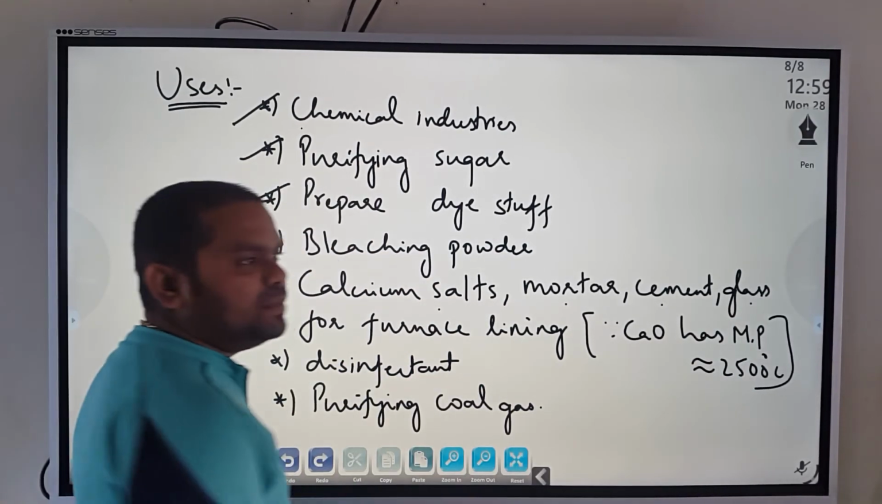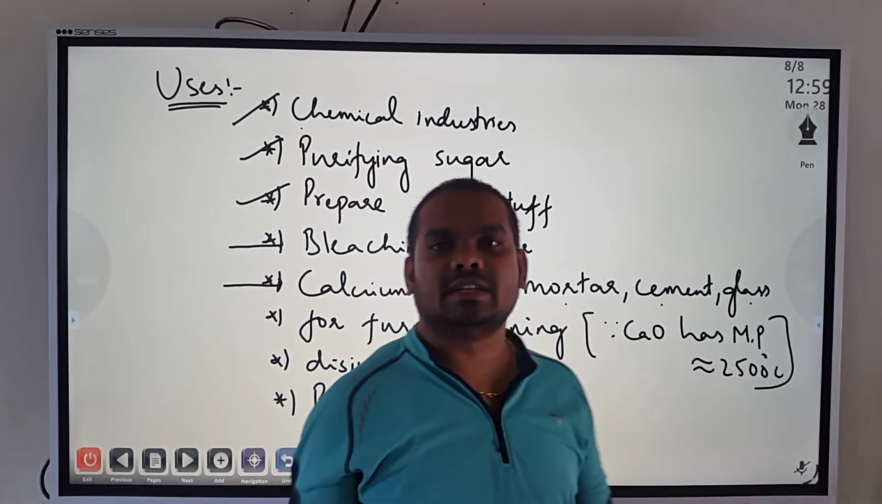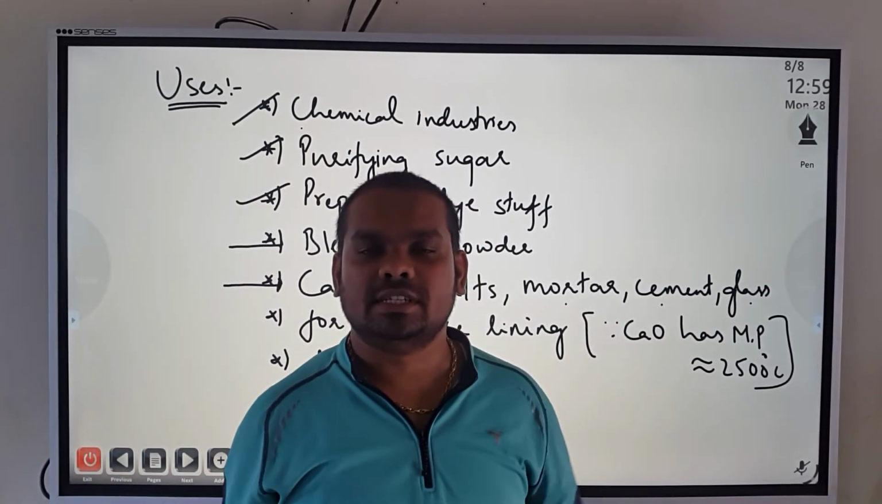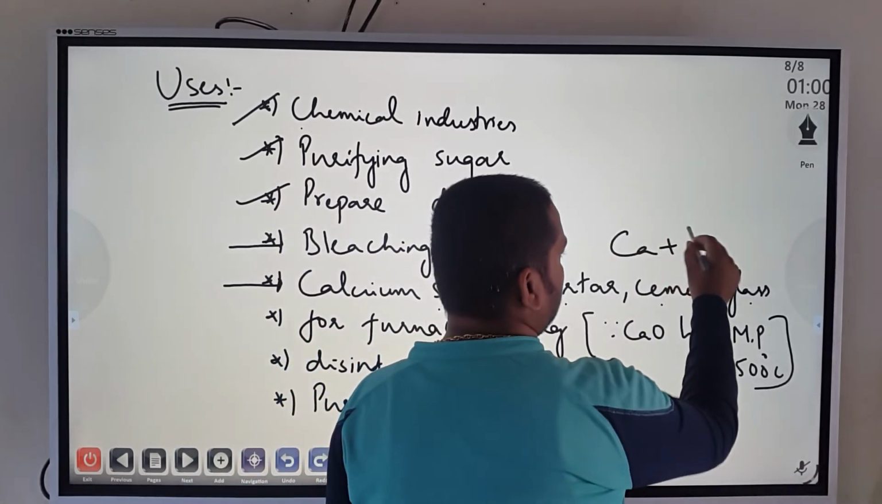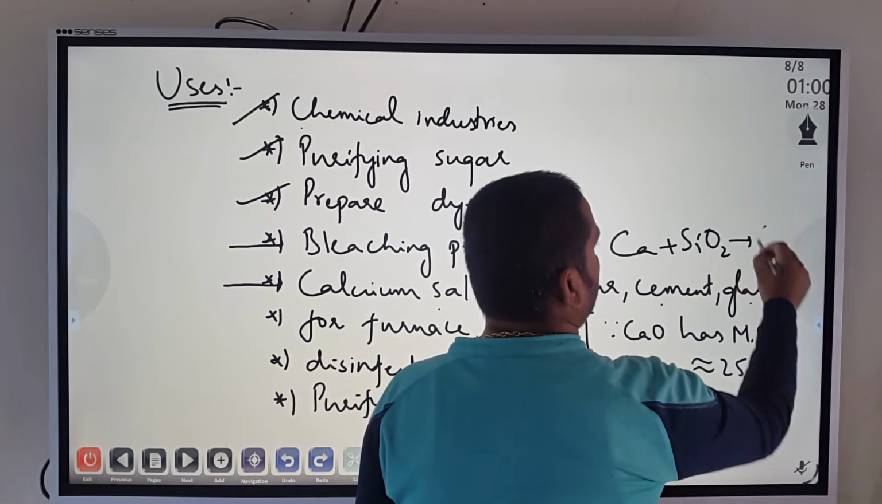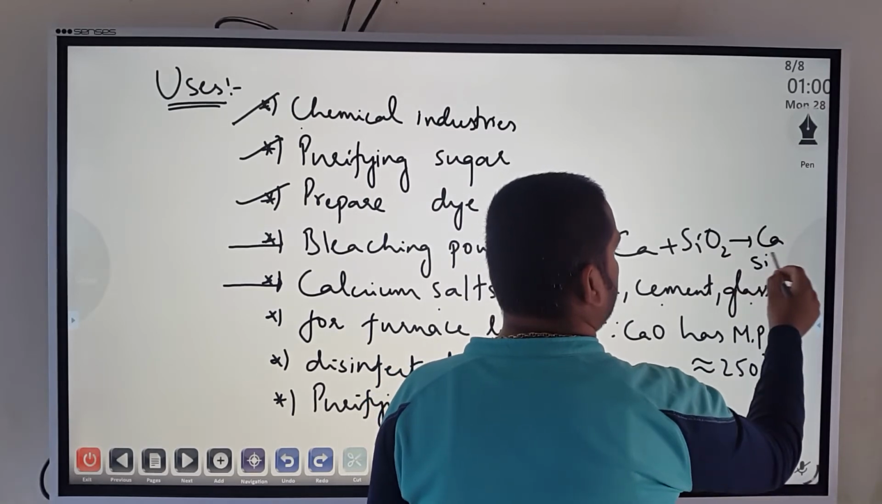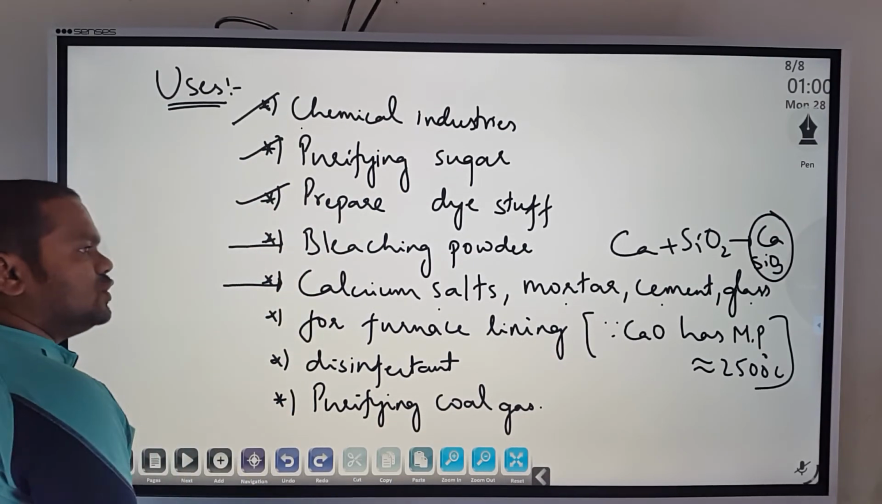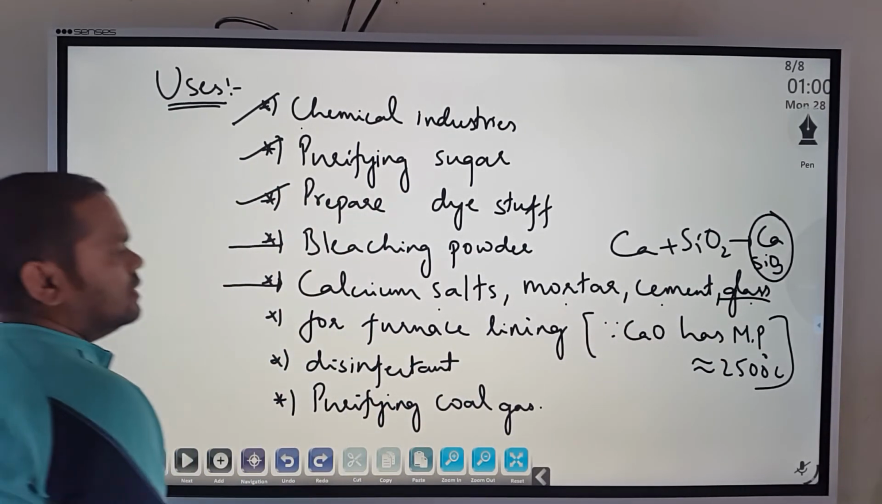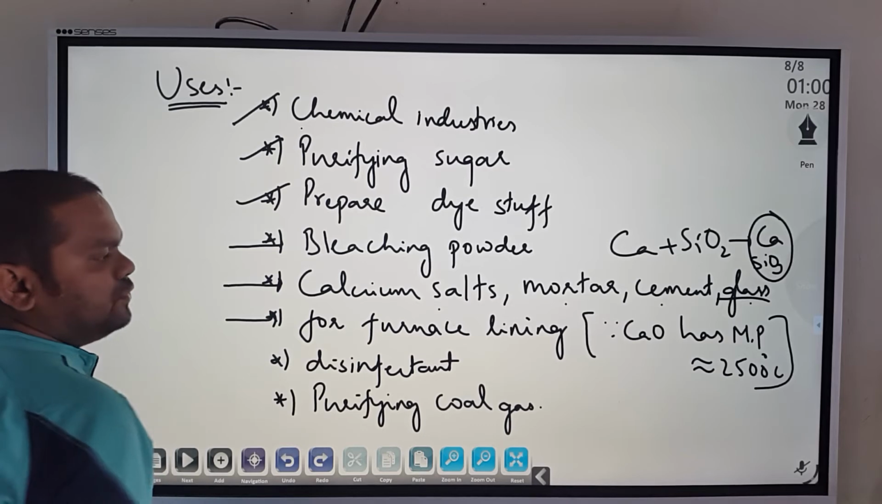And glass is a mixture of what? Calcium with silicate. Calcium silicate forms from CaO plus SiO2 giving CaSiO3. So this is called calcium silicate. It is nothing but a major composition of glass. Then it is used in the furnace lining.